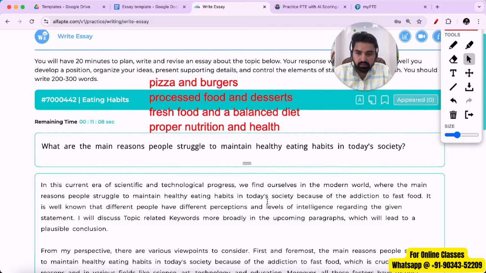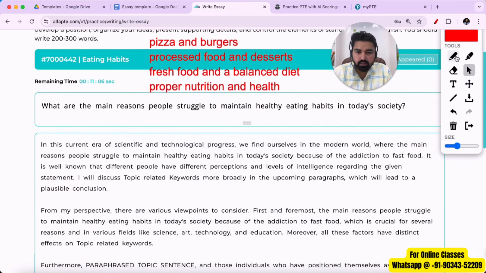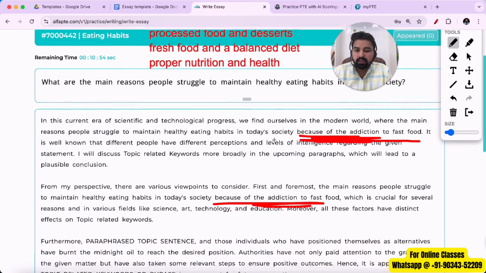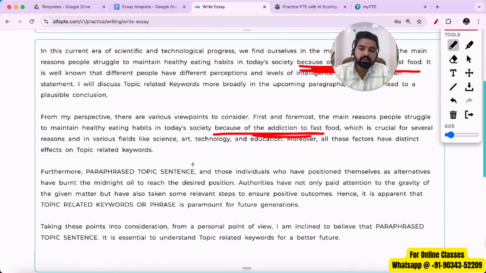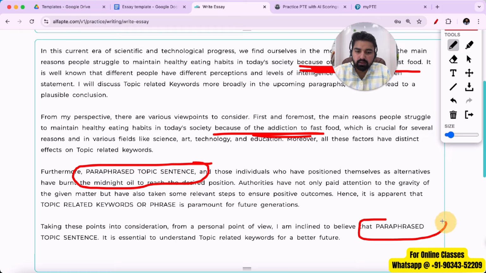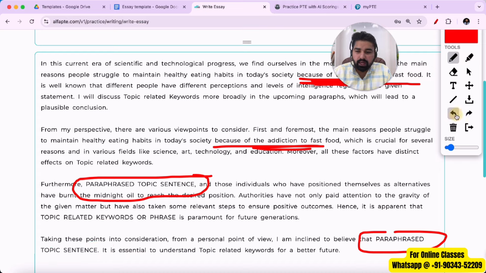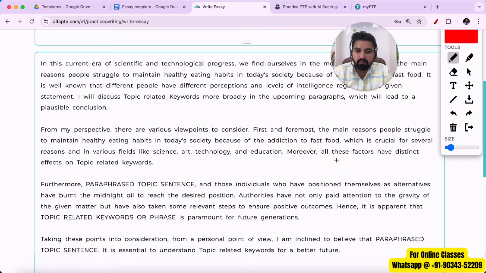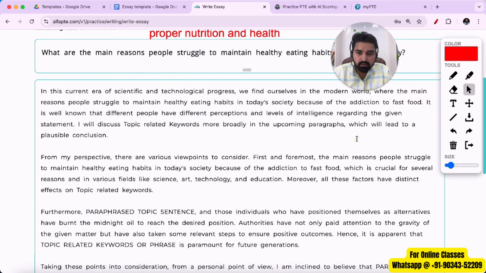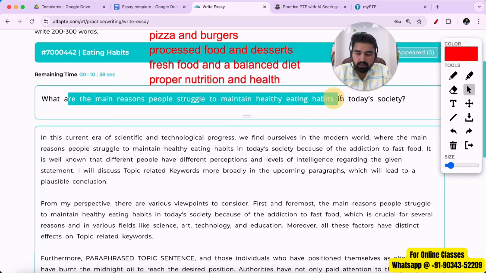And I have added few topic related words in paragraph number 1 and 2 just to elaborate this given topic. I've added this line because of the addiction to fast food. In the next paragraphs, I'll have to create a new sentence altogether. This one. And over here as well. Right. So what can we add here? Again, we can make a new sentence altogether, something that is related to this topic.